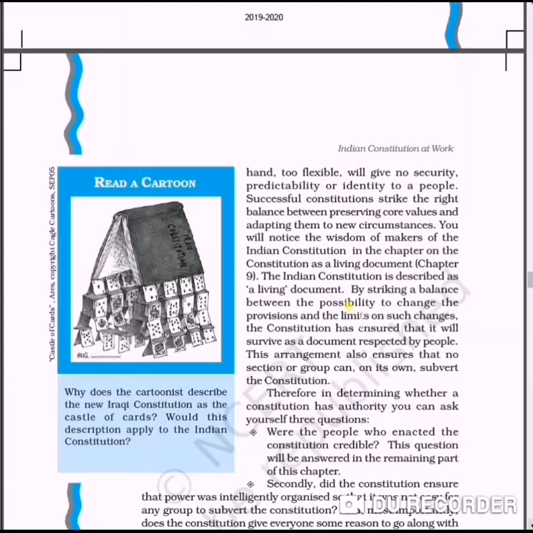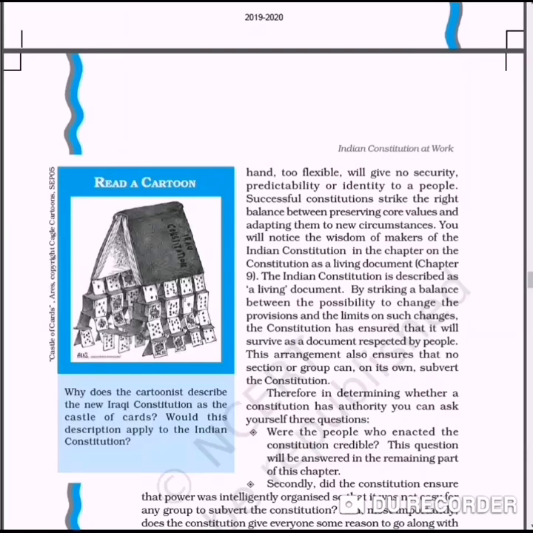And the most important thing, it is not a rigid constitution, it is very flexible. Due to requirement, it can be changed or amended. But the amendment procedure is very tough. So we can say the Indian Constitution is a good constitution that was prepared by the Constituent Assembly. See, the Constituent Assembly took about 3 years, and till today we are working according to the same constitution. It means this is a very successful constitution.